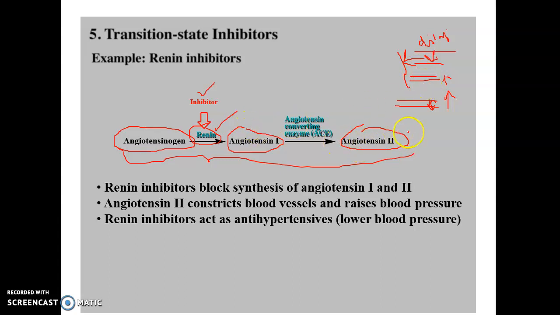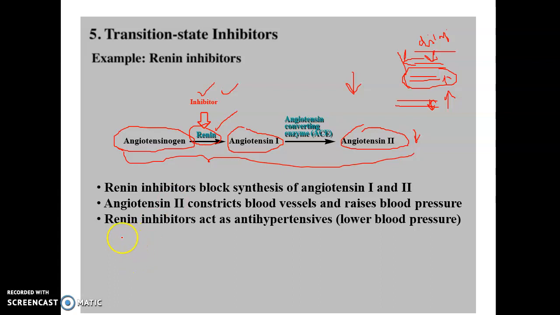For example, there is no angiotensin 2 due to lack of synthesis, because of the inhibitor. The inhibitor binds with renin. So with renin inhibition, what will take place? The angiotensinogen does not convert and does not produce angiotensin 2. So the constriction function is collapsed, the inhibition of the constriction function. Whatever blood vessel is present, its constriction is stopped, so dilatation increases.